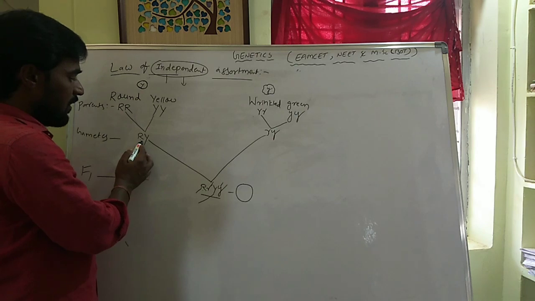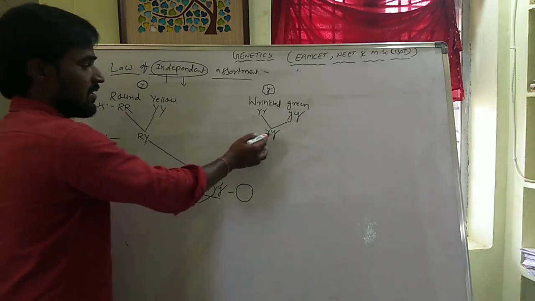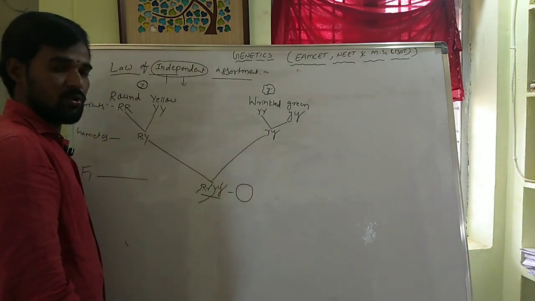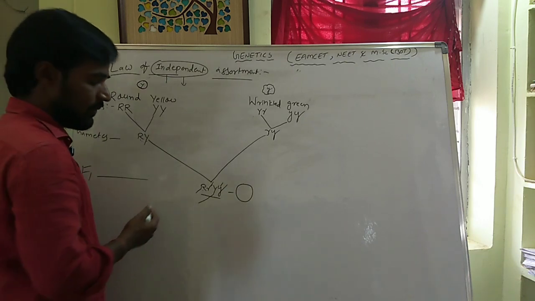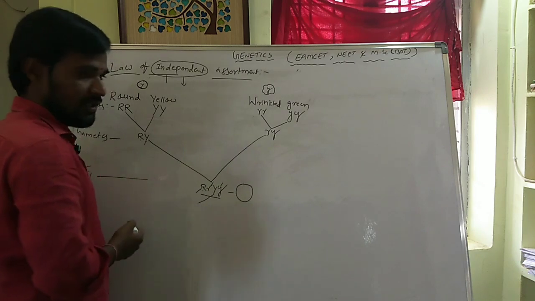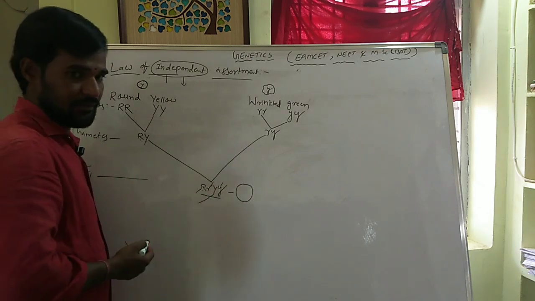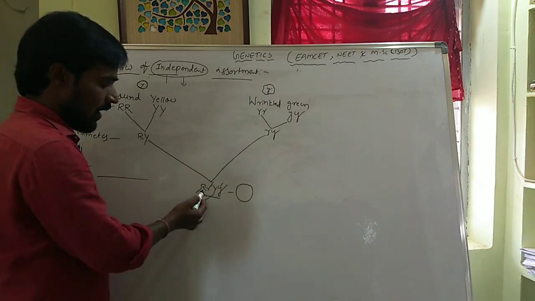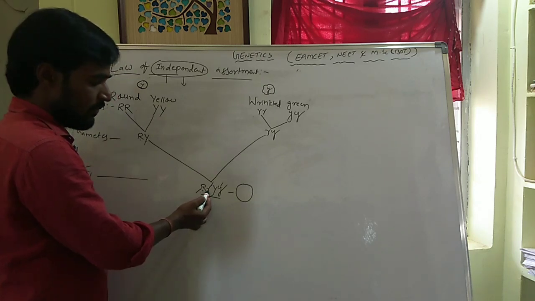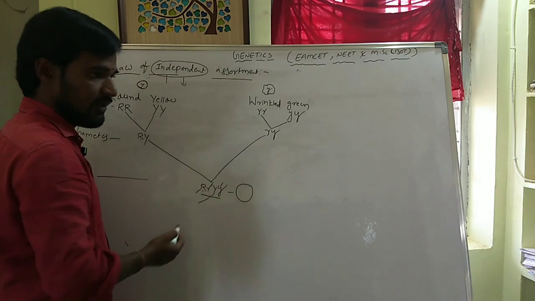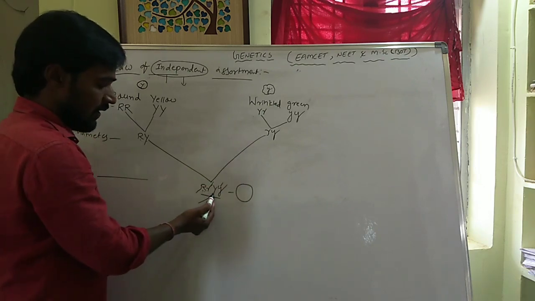Here, capital R, capital Y, small r, small y. Total how many pairs? Two pairs, which means more than one pair of characters. Blending means crossing together. But capital R does not blend with small r, meaning round does not blend with wrinkled.